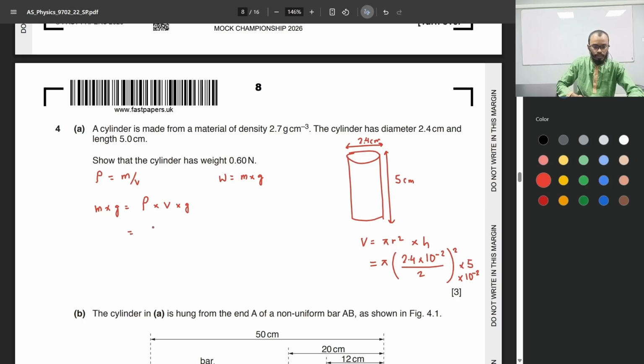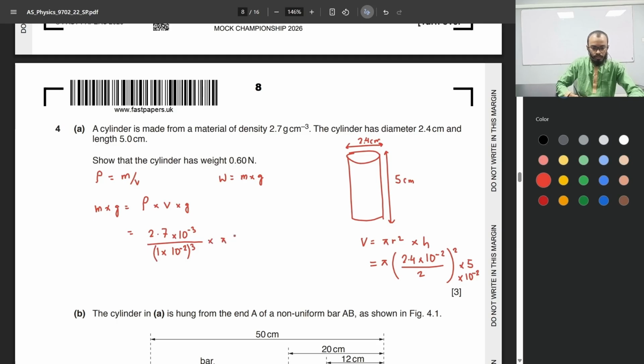So this gives us a value of 2.7. Actually, this is in grams per centimeter cube, so we need to convert that to kg per meter cube. So 2.7 grams is 2.7 times 10 to the power of minus 3 kg. And 1 centimeter cube is 1 times 10 to the power of minus 2 meters cube. Okay, times the volume.